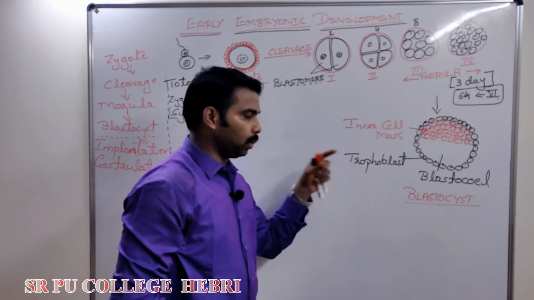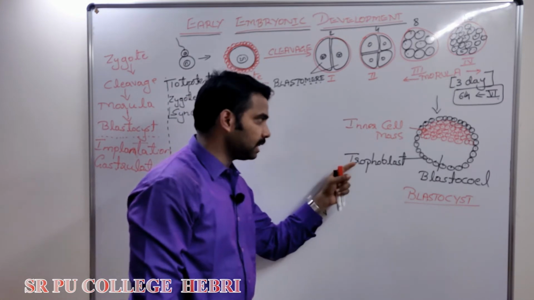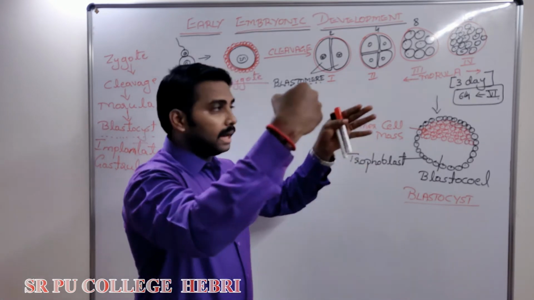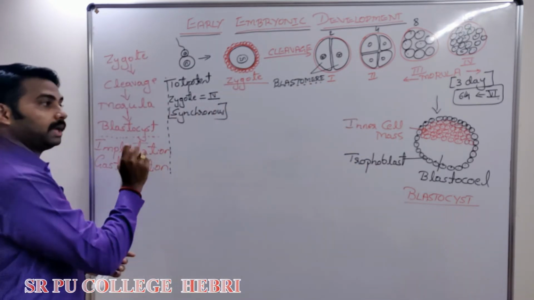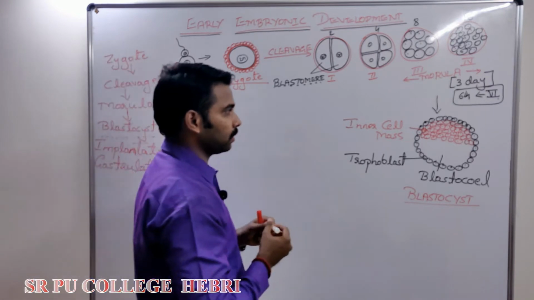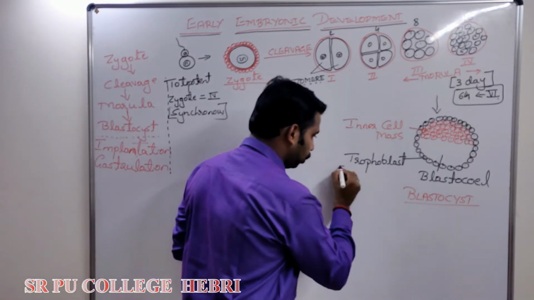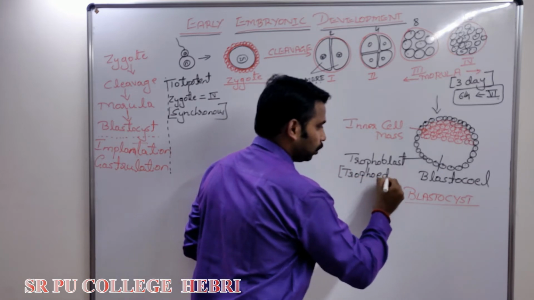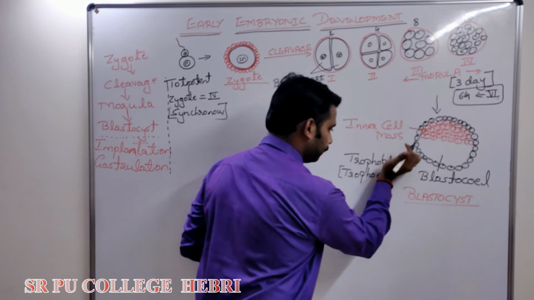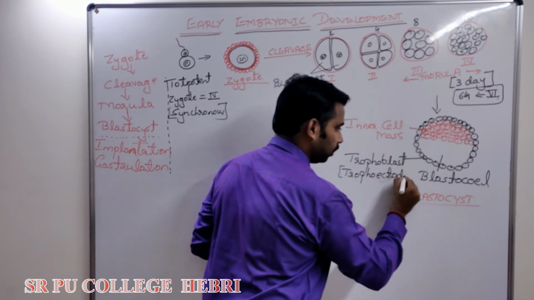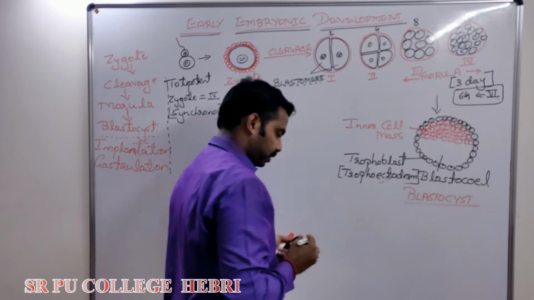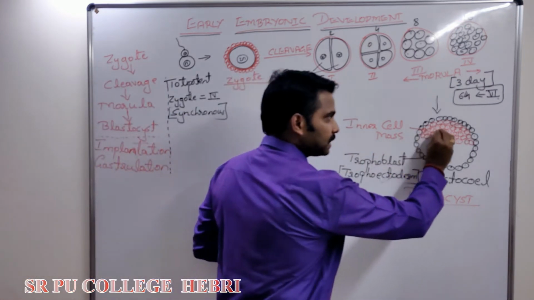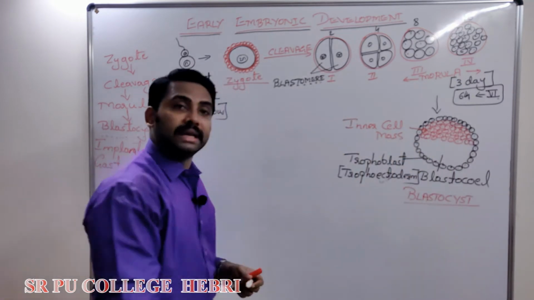During blastocyst formation, some cells arrange in the periphery, which are called trophoblast. One mark question, what is their function? Answer is they help in implantation. Write down, trophoblast helps in which process? Implantation process. And one more neat point, note down separately. Trophoblast is also called trophoectoderm. What is it called? It is an often asked question. Trophoectoderm, another name.